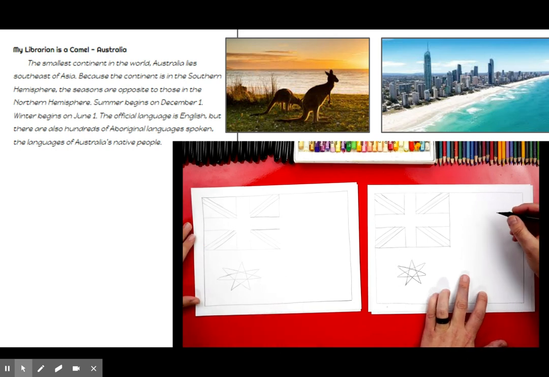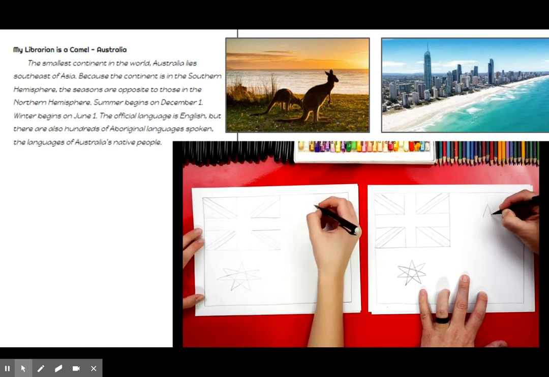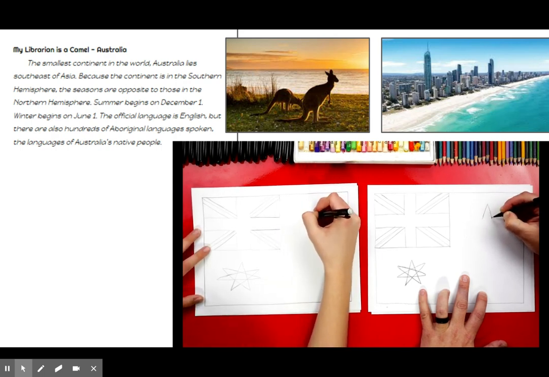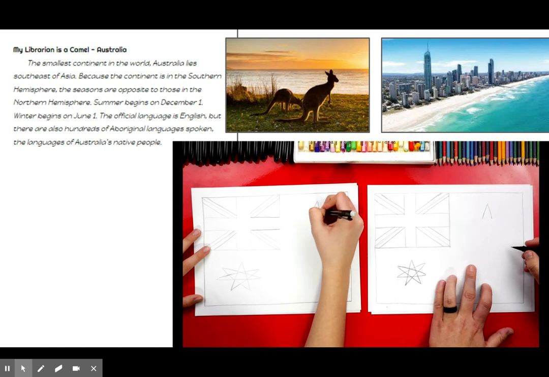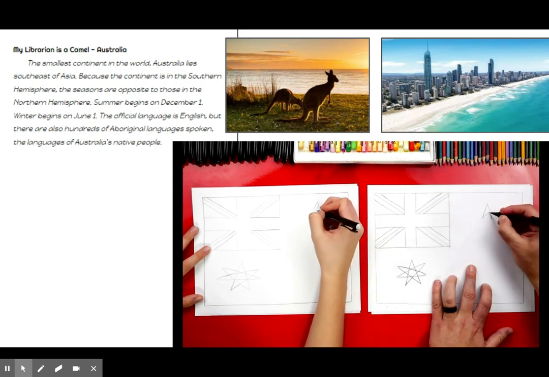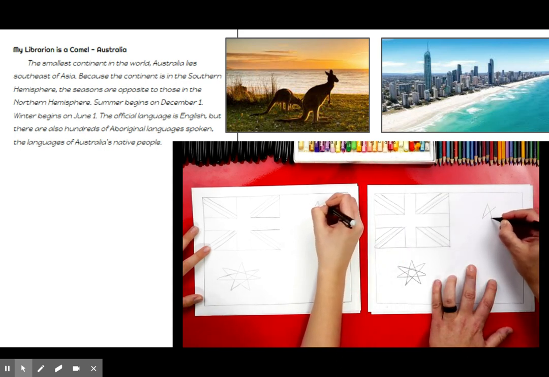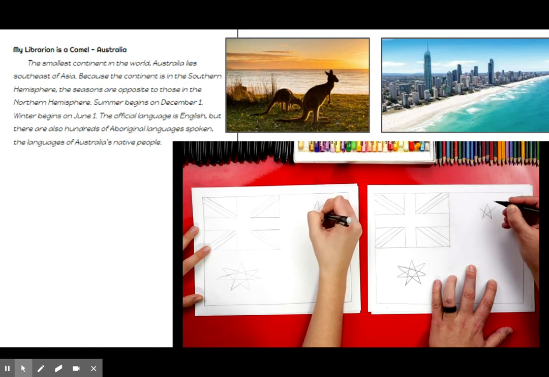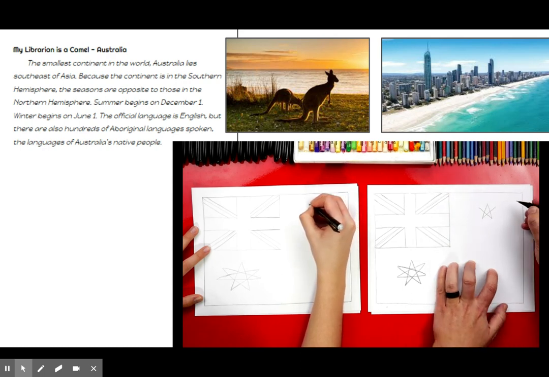All right, so let's first draw one up here towards the top, but right in the middle. So we're going to draw it right here. Let's draw it smaller. So this time we're going to go a little faster. We're going to draw an upside down V. There you go. Then we're going to draw one diagonal line that comes out to the right and another one that comes out to the left. Do you remember the next step?